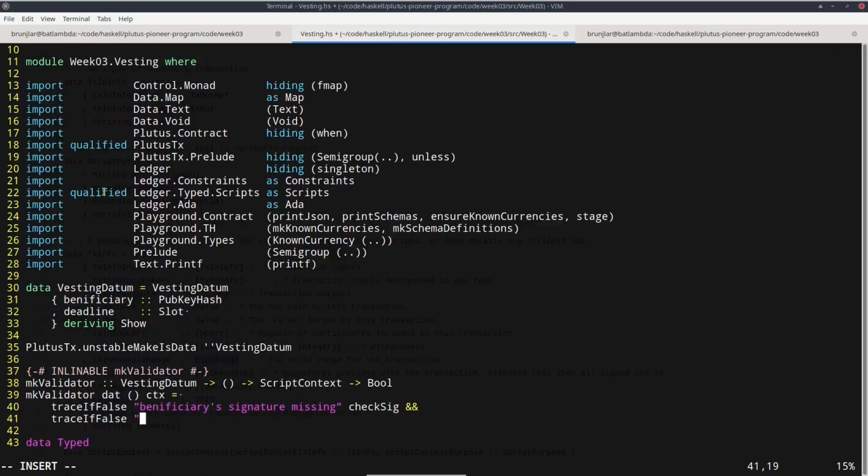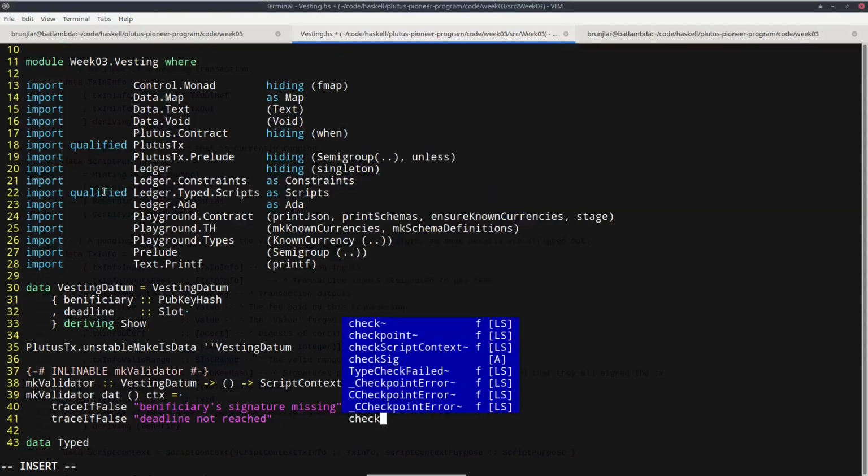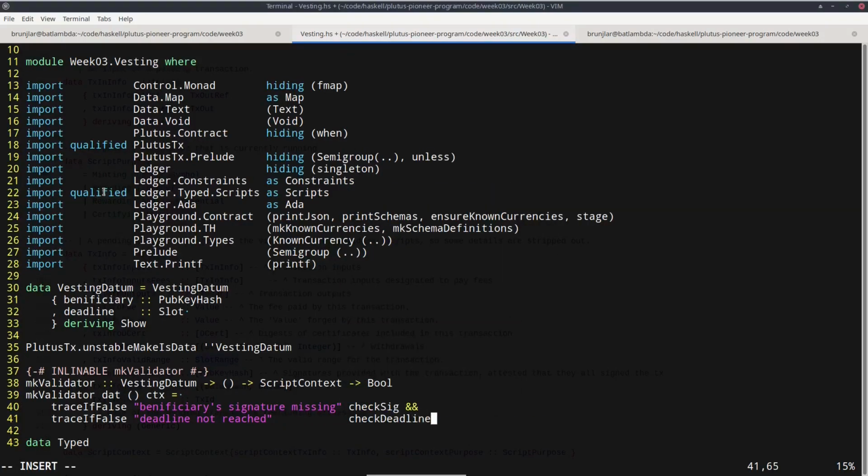So if that is not fulfilled, then as error message we can say something like deadline not reached, and then check deadline. Of course the formatting in Haskell leaves a lot of room to creativity, so maybe you have other preferences how you want to format this.